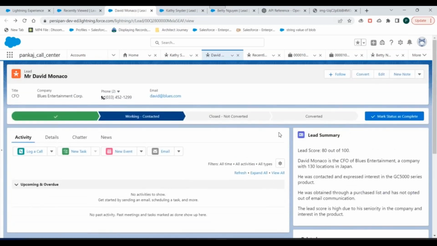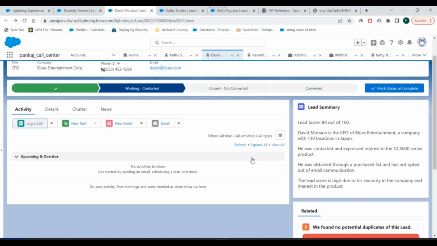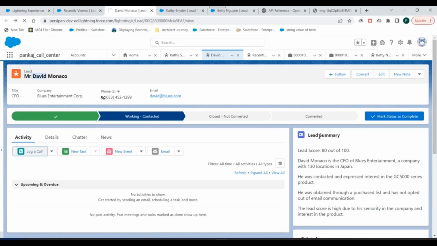Okay. Now let's say our salesperson has a connect with this lead. So he calls this lead and they have a discussion about the product they wanted to do business with. Based on the discussion, the salesperson logs the call details on the task object, right? So let's do that. Let's refresh this page. One more thing I forgot to tell you is this call to the API occurs on the load of this page.